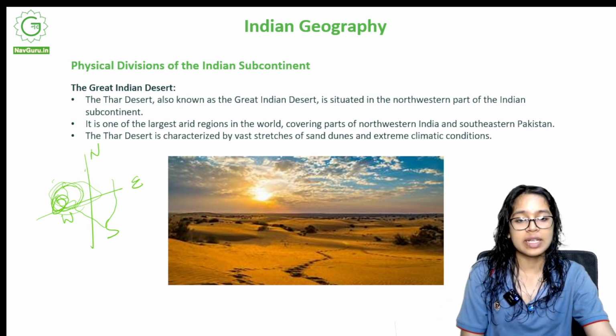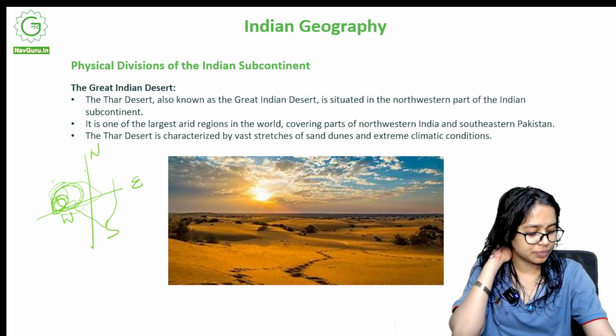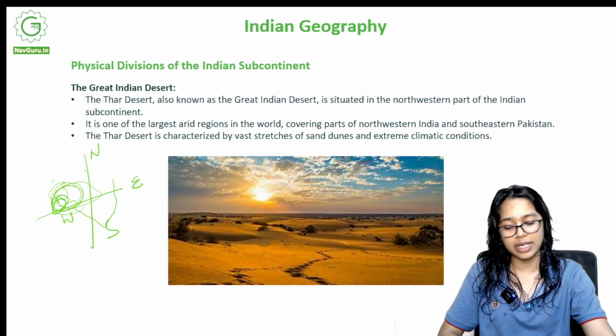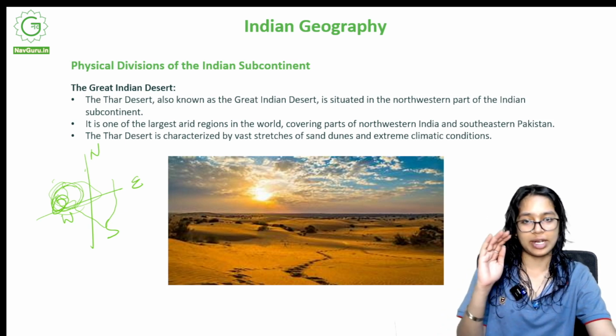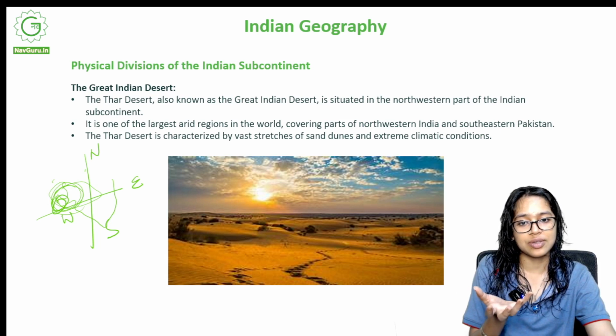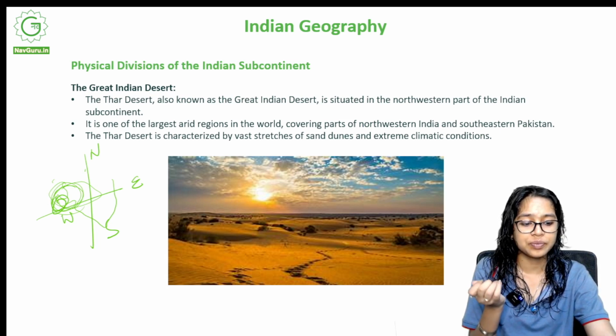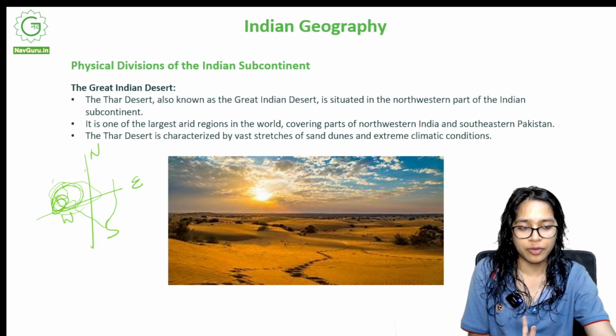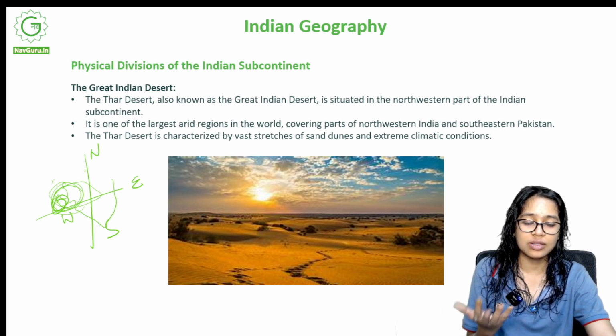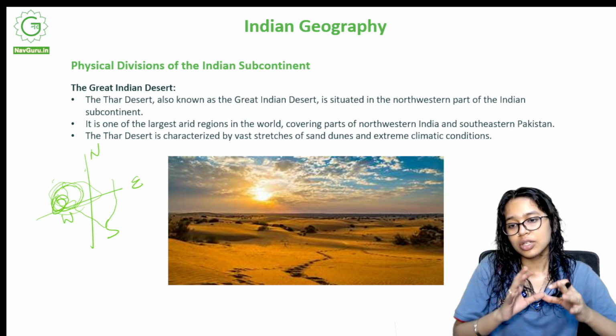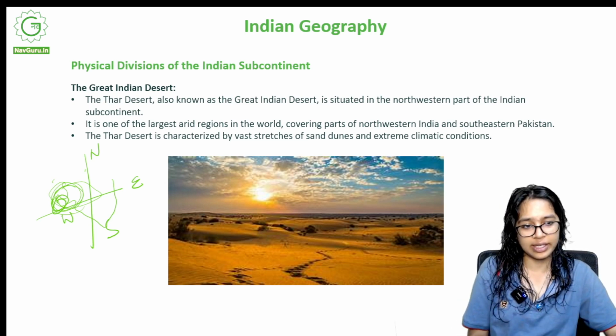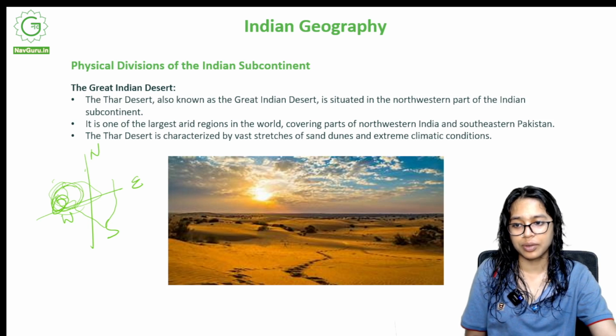So it is observed in deserts that in the day, the temperatures rise quite high, and since it's sand, it absorbs the heat from the sun quite efficiently for some time, and when it gets cold, like at night, the temperatures drop drastically and it becomes pretty cold.